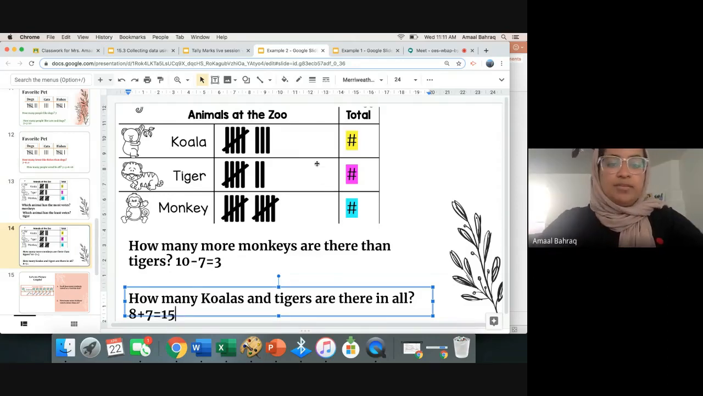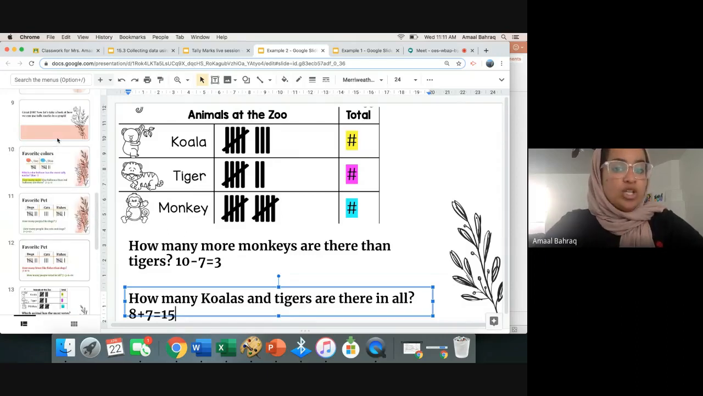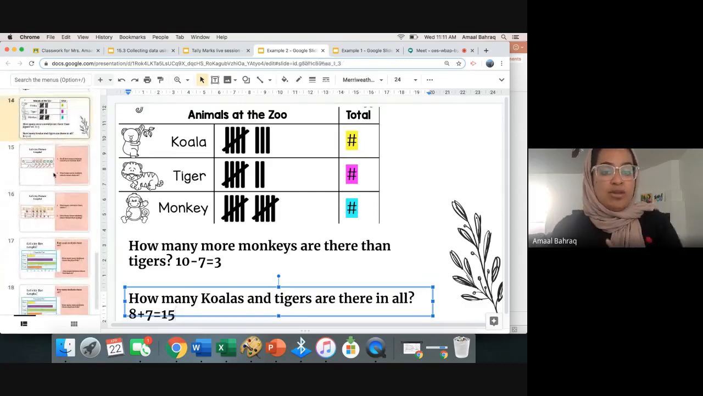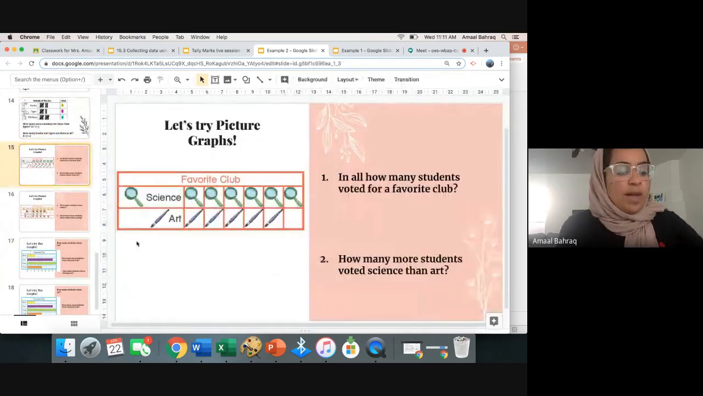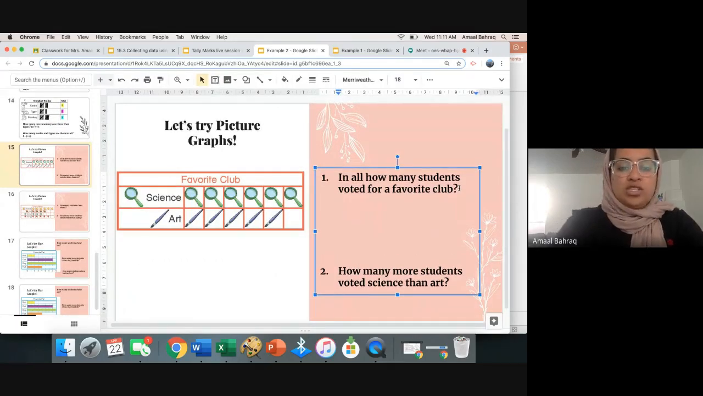Very good. Awesome. So boys and girls, now you know how to use tally marks to answer questions, okay? Before we leave today, I want to practice a couple of the old ones that we've done. We've done picture graphs. So I'm going to go to Ahmed Q. How many students voted for a favorite club in all? How many? So how many people voted science?